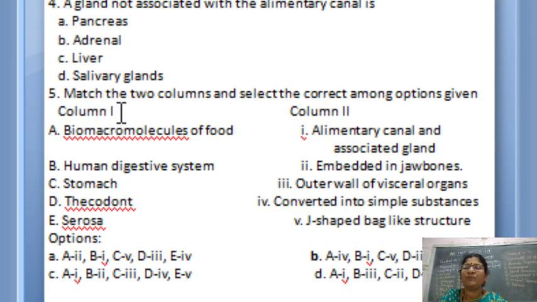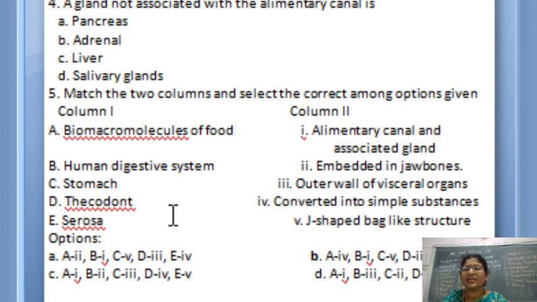Fine. Now match the 2 columns and select the correct one among the options given in column 1 and column 2. You have to match all these things. Bio macromolecules of the food. Just go through here, the 4th option you see, converted into simple substances in the alimentary canal. Human digestive system has two components, that is the alimentary canal and associated digestive glands. And next, stomach. It is a J-shaped bag-like structure.